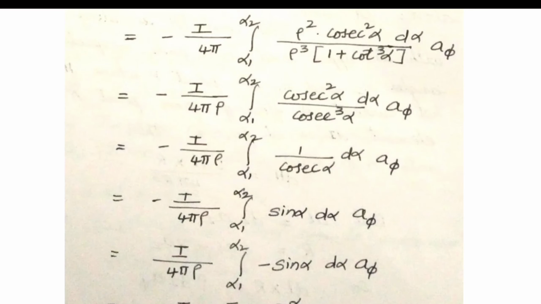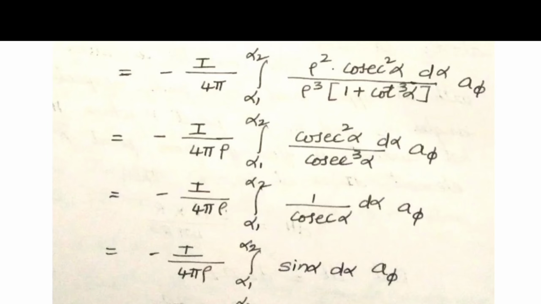Now h is equal to minus I divided by 4 pi integral alpha 1 to alpha 2 rho square cosecant square alpha d alpha divided by, we have taken rho cube common, 1 plus cot cube alpha into a phi. So rho square and rho cube get cancelled, and we will be getting minus I divided by 4 pi rho, taking rho outside, integral alpha 1 to alpha 2 cosecant square alpha d alpha divided by 1 plus cosecant cube alpha, into a phi.